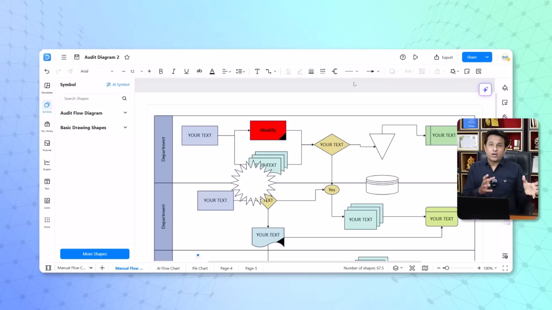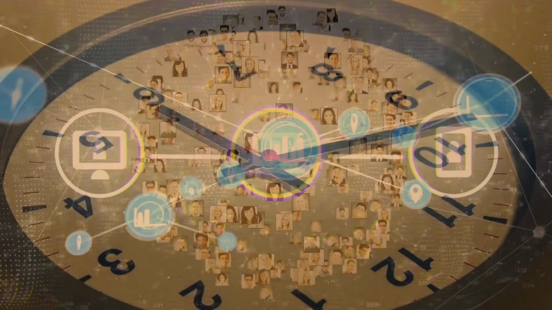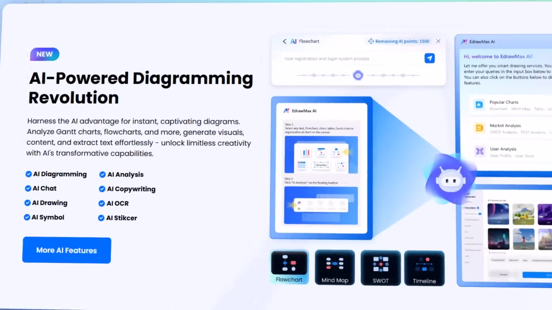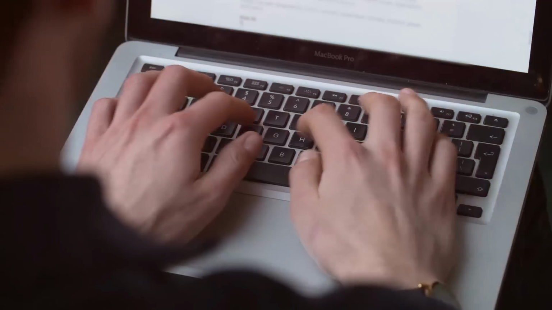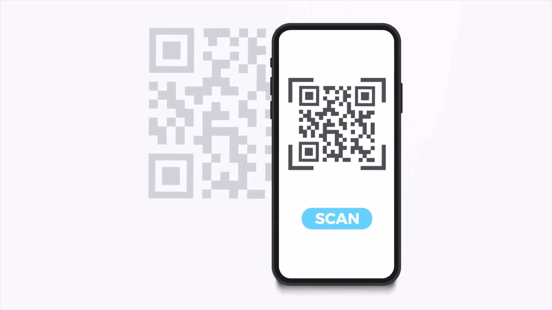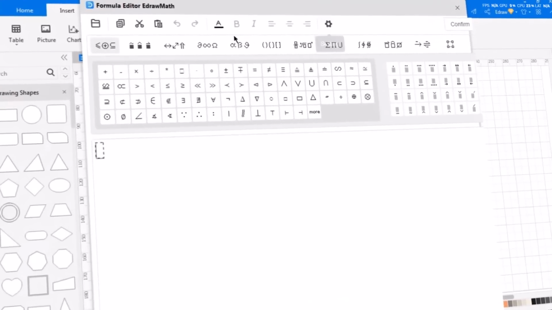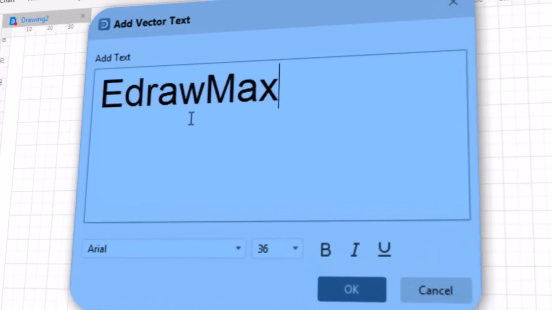So sharing on a document is easy, or sharing on a cloud is also easy in eDrawMax. Interestingly, eDrawMax has created a larger community in a lesser time. It not only supports the diagrams and the AI features, but it also has utility tools, for example, QR code generation. You enter a link of any website, and then you can generate a QR code out of that. It also supports the formula editor. You can edit the formulas in this location, and also the vector text. These are utility tools which are available in eDrawMax.